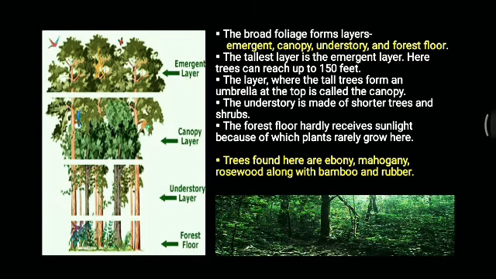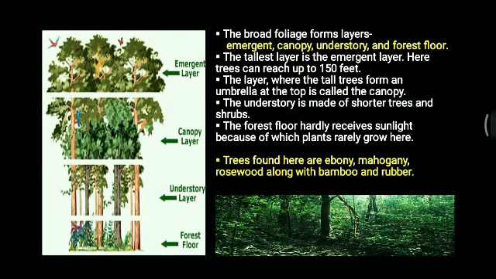These 4 are the different layers that the broad foliage forms. The tallest layer of the rainforest, as you can see in the picture, is the emergent layer. And here, trees can reach up to 150 feet.